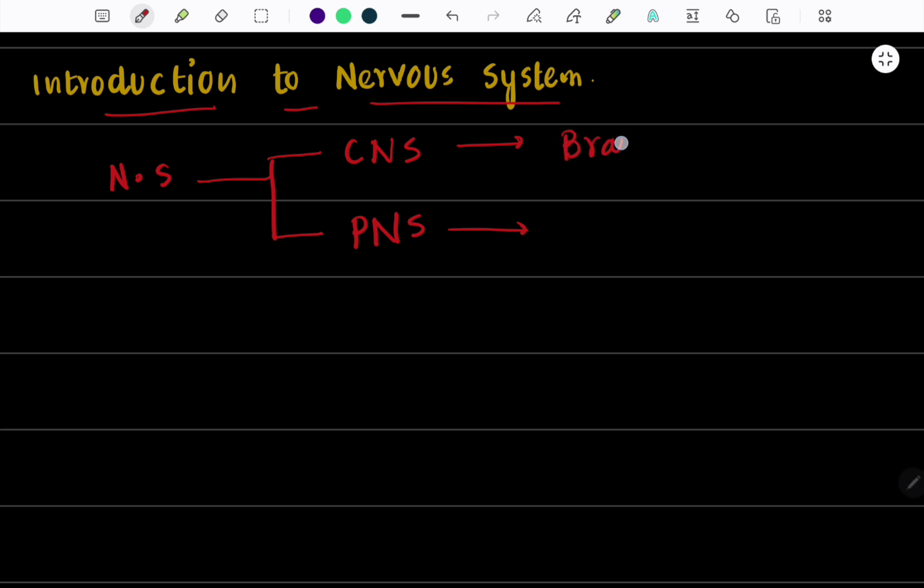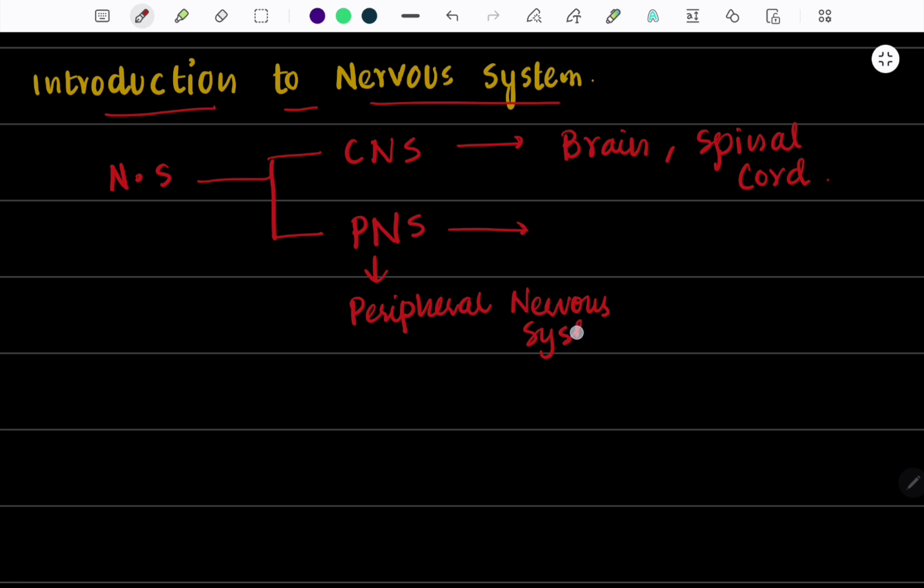CNS consists of brain and spinal cord, and PNS consists of peripheral neurons. It simply means the neurons that are located outside the brain and spinal cord, or the nerves that enter or leave the CNS, right?